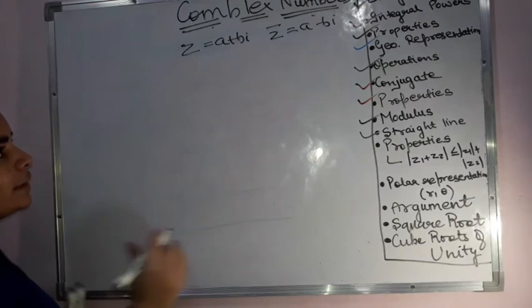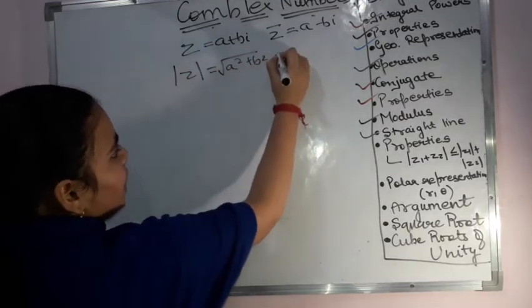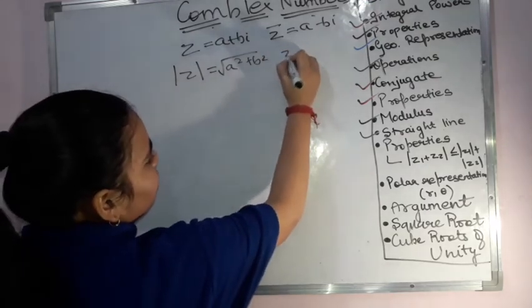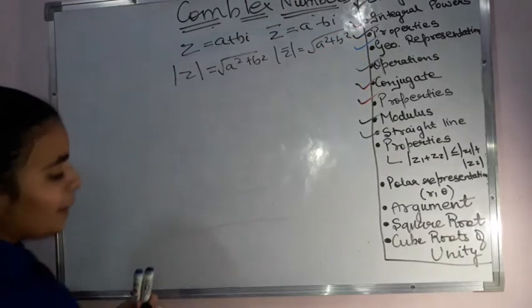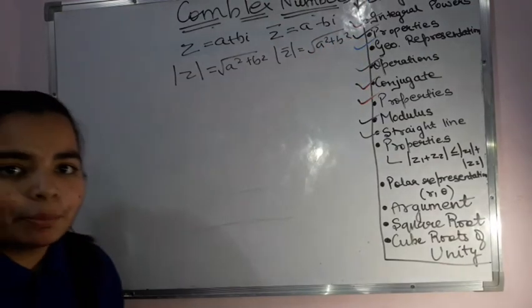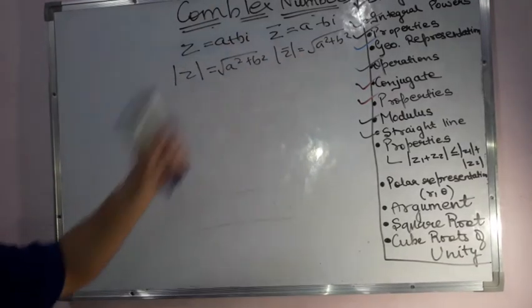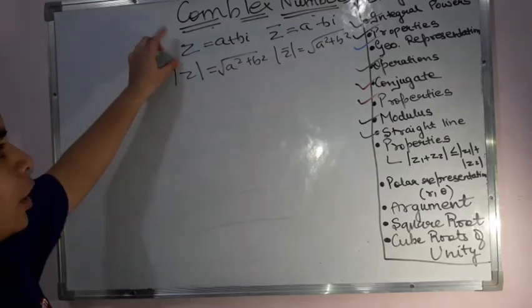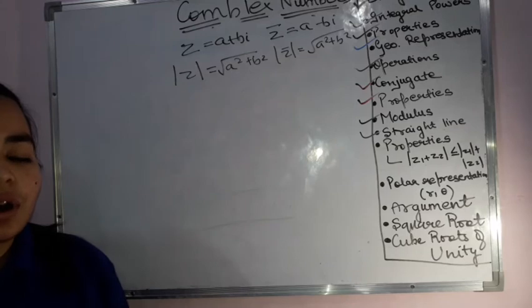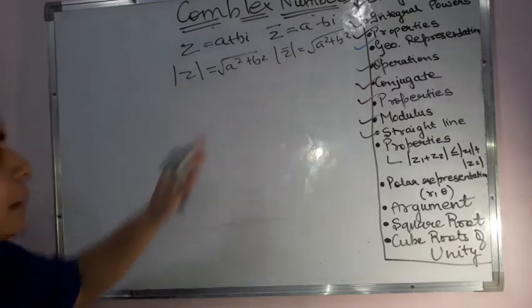Now when I have to get the modulus of this, it will be the square root of a square plus b square, and the modulus of the conjugate will also be the square root of a square plus b square. Why? Because if I do minus b square, that is also plus b square. That means the value which comes out of it will be the same. So the modulus of any complex number or the conjugate of that complex number are going to be the same, right?